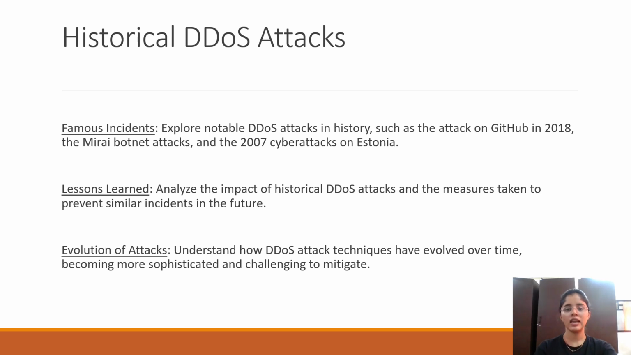And we'll just see about the history of DDoS attacks. In this, famous incidents are GitHub. The attack took place on GitHub in 2018, where GitHub is a very good platform and well preserved, but there was an attack on GitHub itself in 2018, and also in 2007 cyber attacks on Estonia. Now, lessons learned. From the measures taken, we have to go through these GitHub and Estonia attacks and see the measures that are taking place and make sure that we won't repeat them in the future.